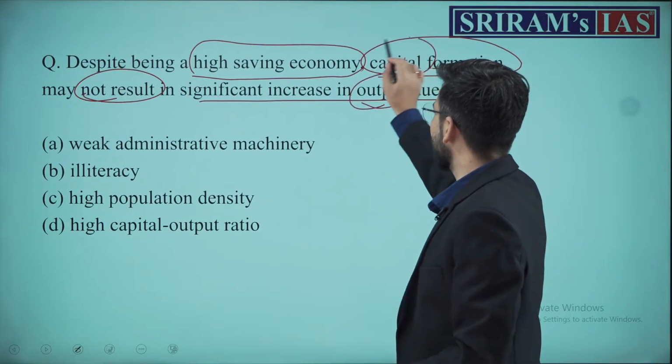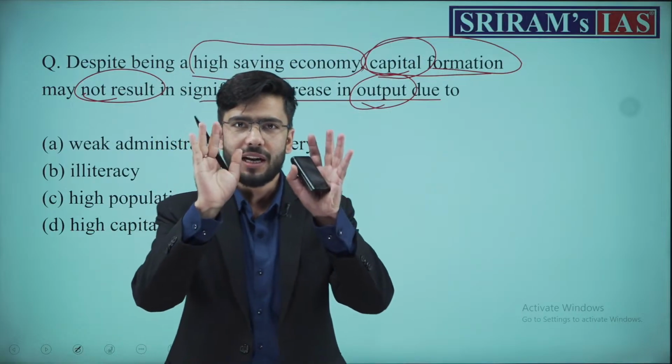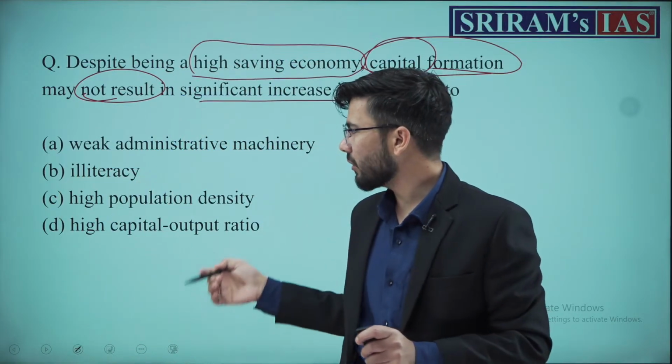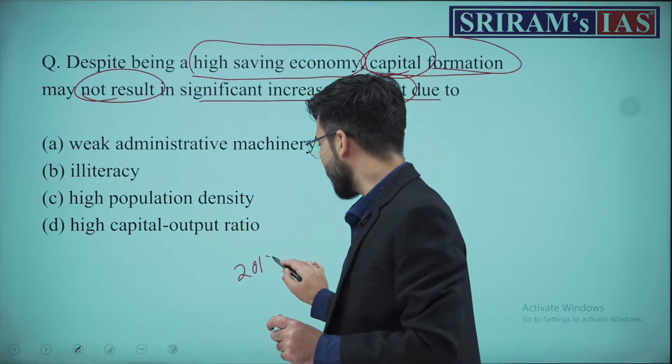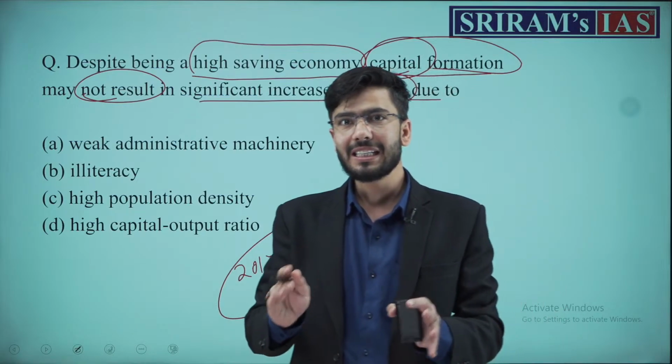So there are two terms, that is, one is capital formation and another is output of an economy. Now understand it. UPSC in its past PYQs, today what we are considering is 2013 till 2024. These PYQs will be considered in this series.